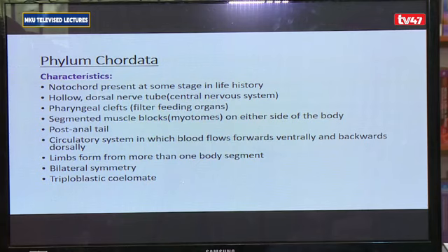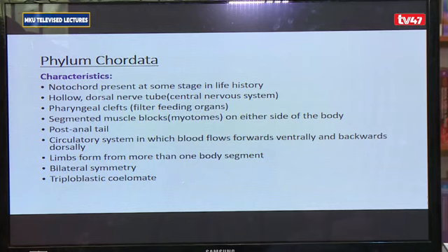So you talk about myotomes. They have a post-anal tail. They have a circulatory system that basically flows forwards ventrally and backwards dorsally. They have got limbs that arise from more than 1 body segment. They have bilateral symmetry, and they are triploblastic.